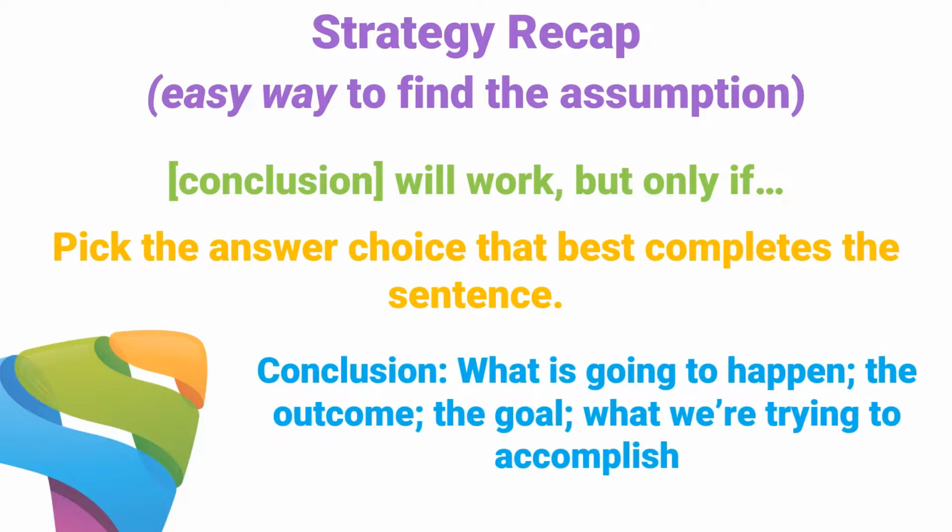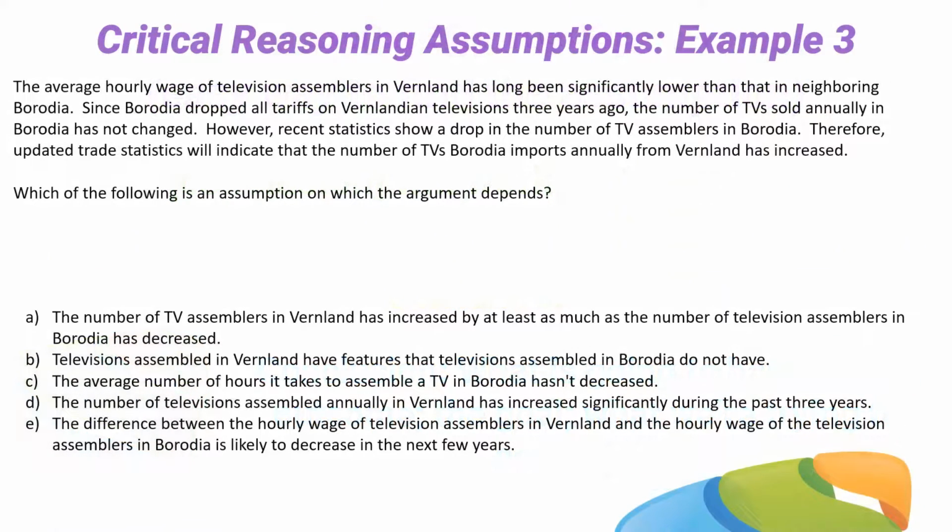And remember, when you're picking out a conclusion, you're looking for things like what's going to happen, or the outcome, or the goal, or what you're trying to accomplish. Okay, let's take a look at some examples. This is a harder example.